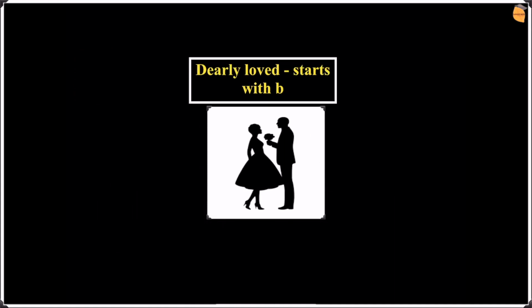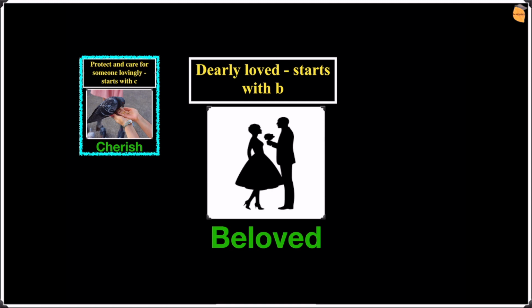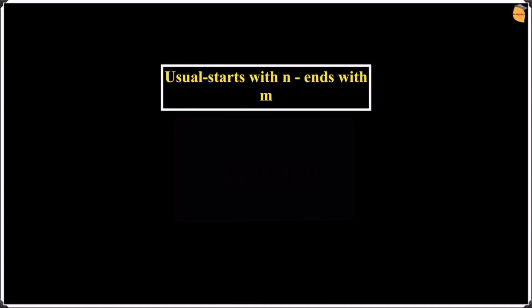The next one is dearly loved, starts with B. In this picture, we can see two couples, which suggests they dearly love each other, which means the word will be beloved. Before we go on to the next one, let's recall the previous slide, which was cherish. Now, let's go on to the next one.